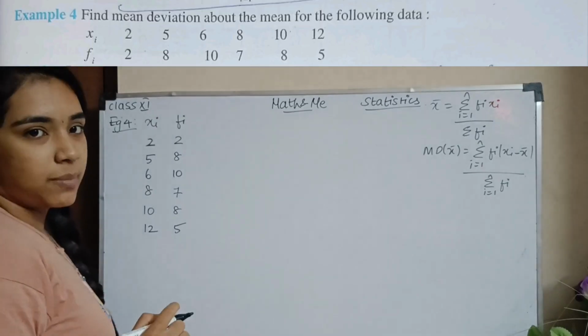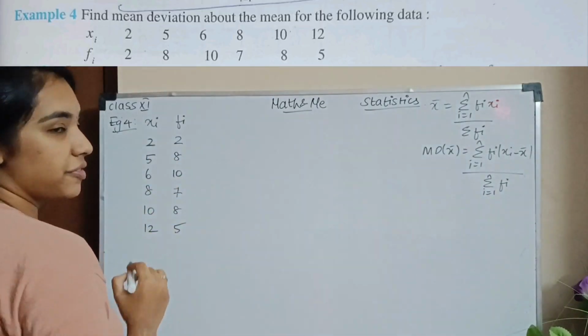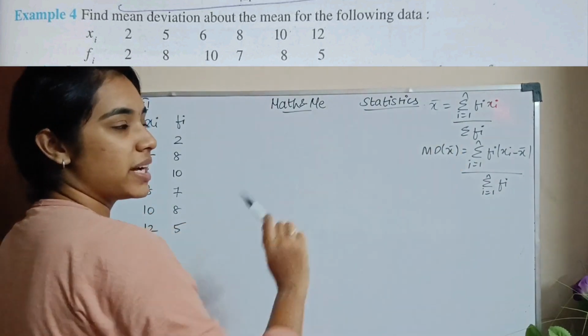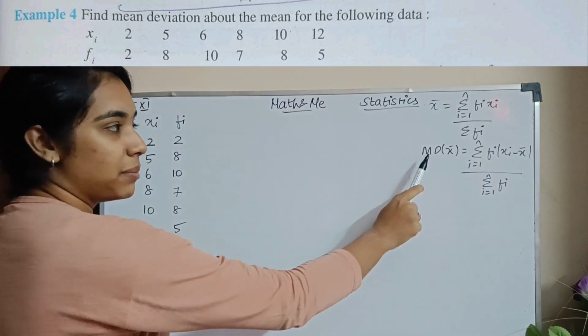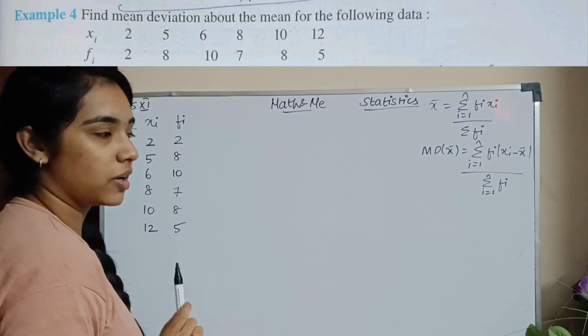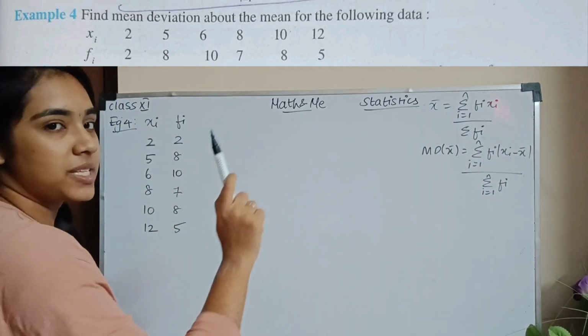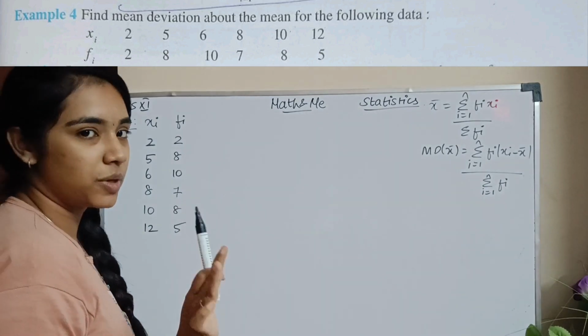Okay, moving on to example 4. I'm given my values of x and I'm given my frequency. The formula, what did we see? The mean is sigma fi xi divided by sigma fi and the mean deviation is this particular formula. Okay, so now what did we include? A tabular column. This is the major step in statistics. Formula la substitute pandradala or periya vishayame kedaiyadhu.